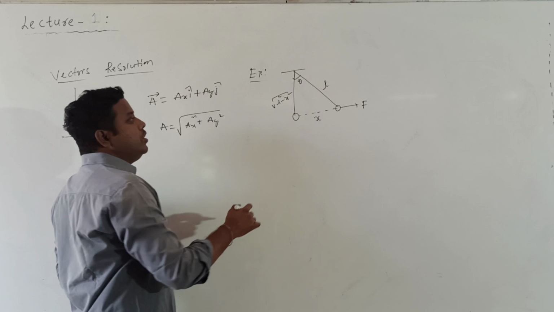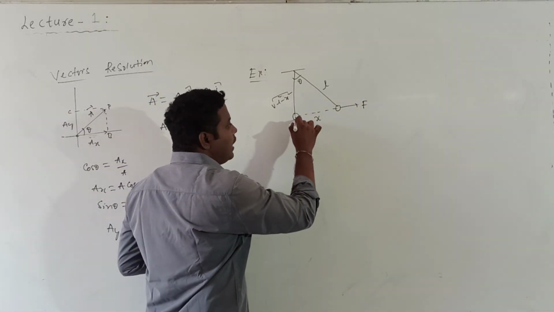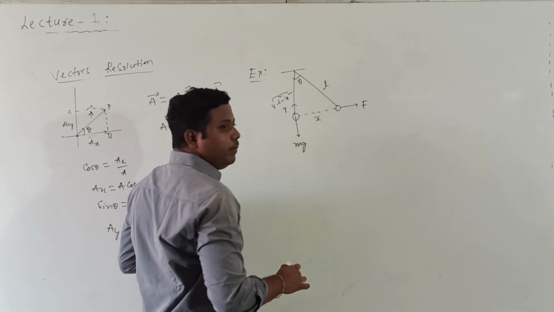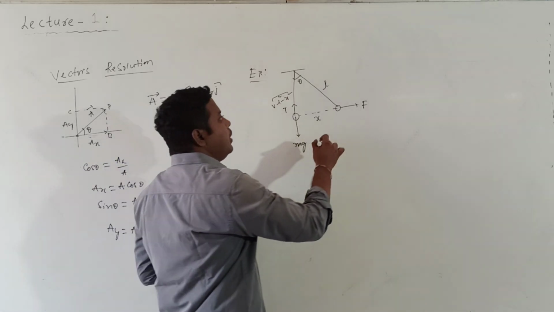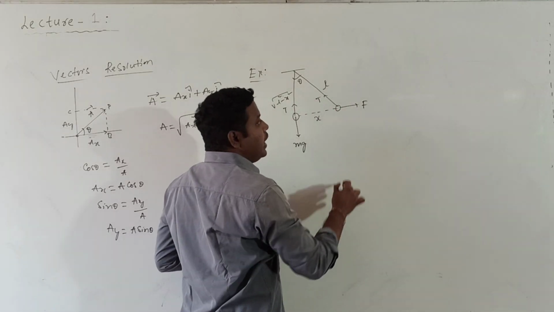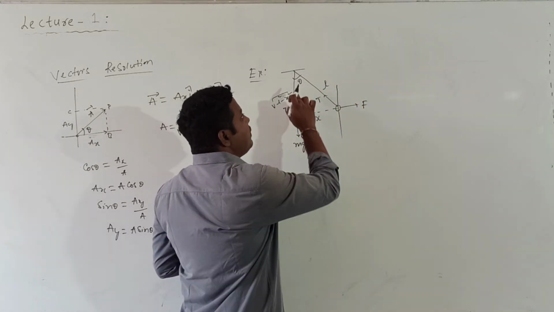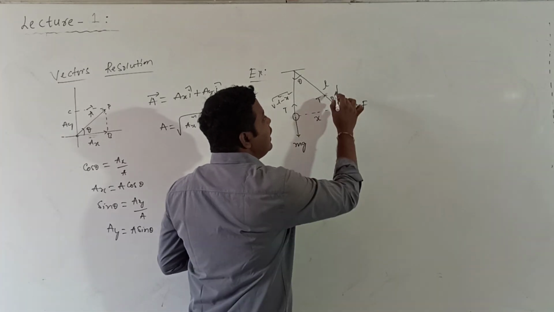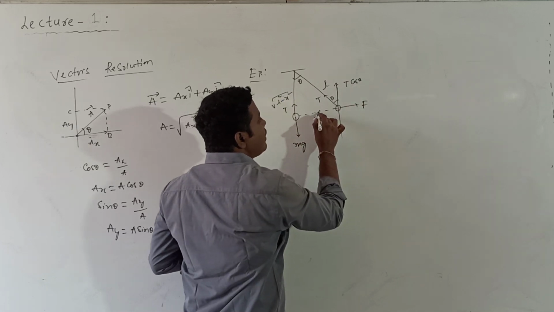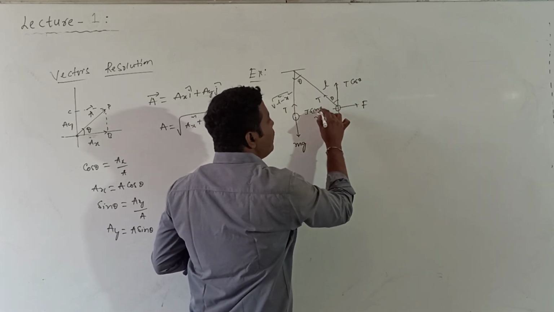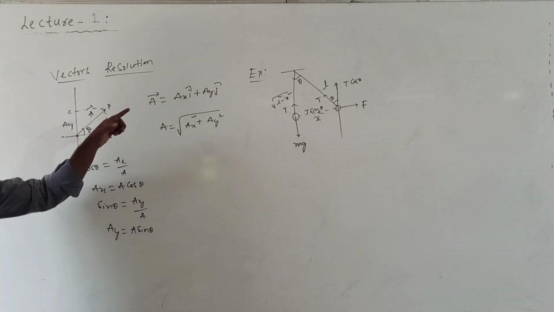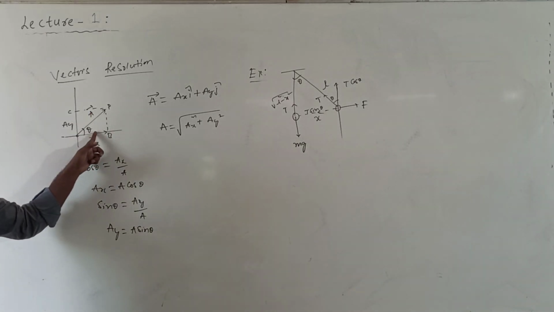Whenever the bob is in mean position, the total weight of the bob acts vertically downward. For every action there is an equal and opposite reaction, so the tension in the string is T. But at this position, when the bob is pulled aside by making an angle theta, the tension T is resolved into two components. If this is theta, this is also equal to theta. Then the tension components are: this component is T cos theta and this component is T sin theta. But remember, in vector resolution, which component will become cos theta and which will become sin theta? It is with respect to the axis with which the vector is making an angle theta.